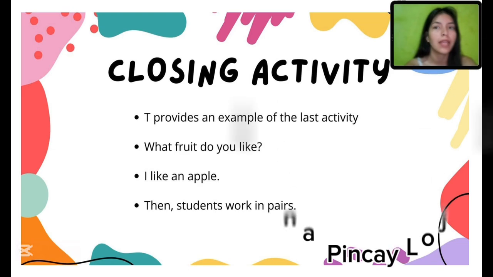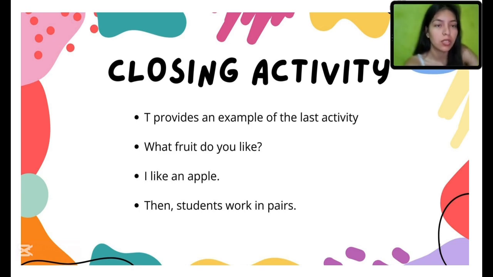We have the last activity where the students have to make a conversation. So first, the teacher will provide an example to the students according to the last activity. So as we can see here, we have the question, what fruit do you like? And the answer, I like apples or I like bananas. So after that, they are going to make groups, and they are going to make that simple conversation, and in that way they will be able to use the vocabulary they have learned before.